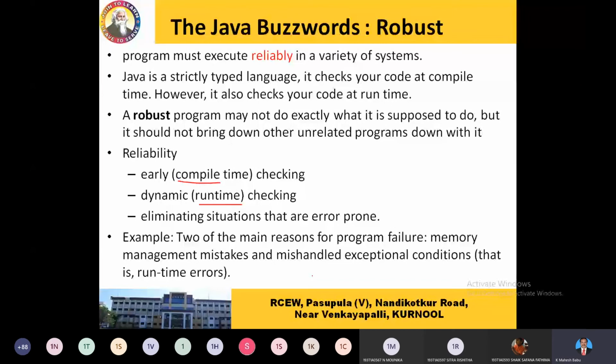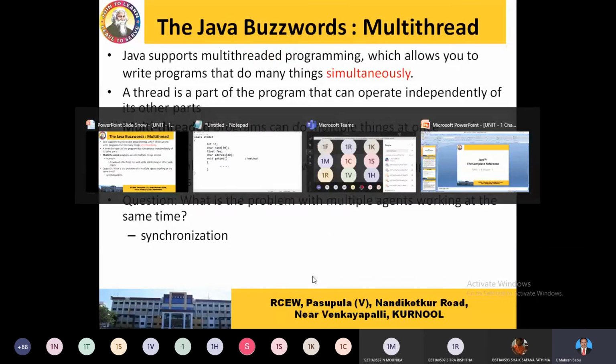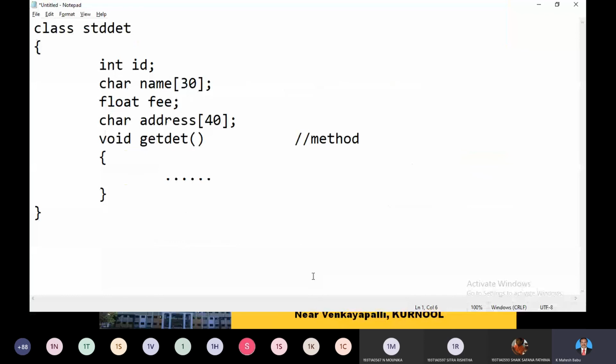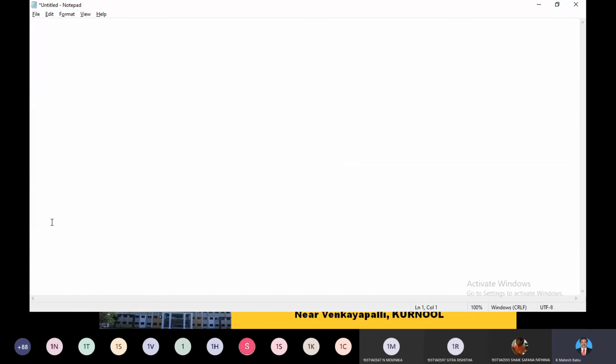So come to multi-thread. Multi-thread, in the sense, in a Java program. Before going to Java, in a C program we have it like this. In a C program, what we usually did, we have a main method, void main, and you have certain statements: statement 1, 2, 3, 4, 5, and end the program.